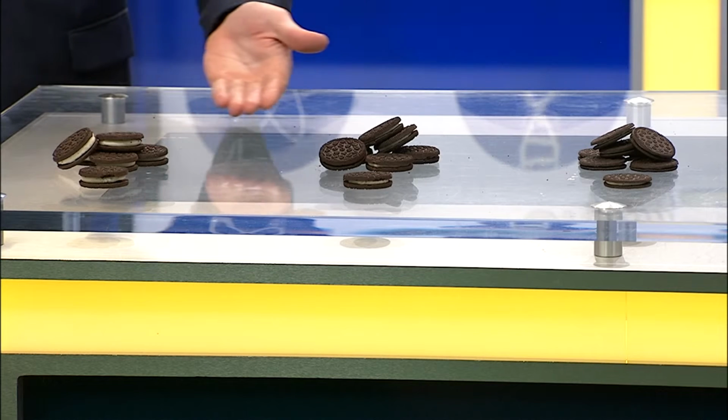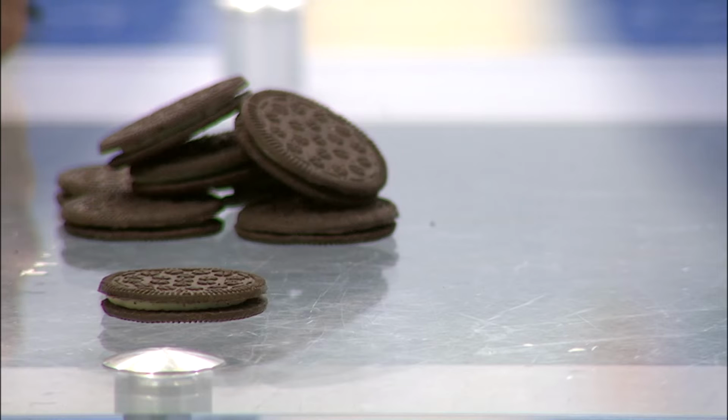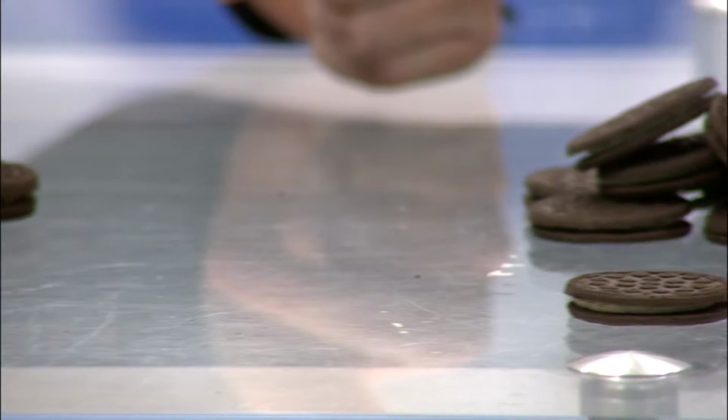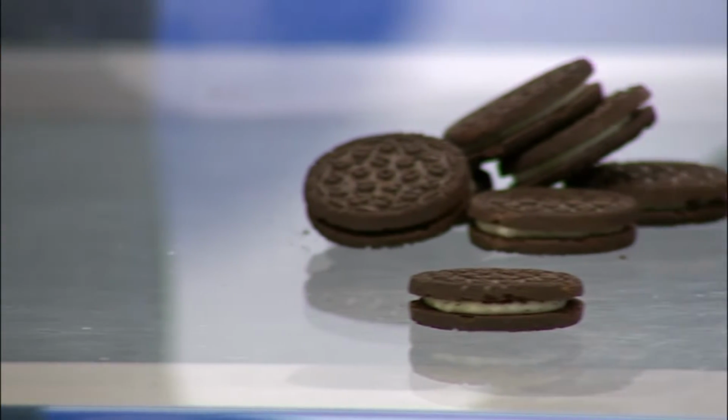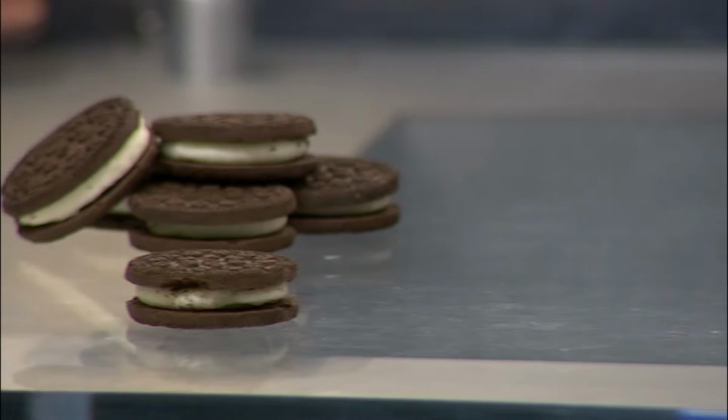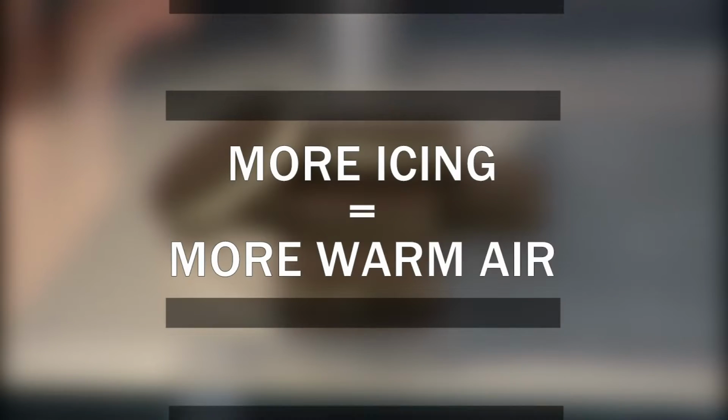In front of me are different variants of sandwich cookies, each representing a different type of winter precipitation. The only difference between them is the amount of icing, symbolizing the amount of warm air in the atmosphere. More icing, a bigger layer of above freezing temperatures above the ground and below the cloud. Up in the clouds, nearly 5,000 feet up, all precipitation starts as snow.